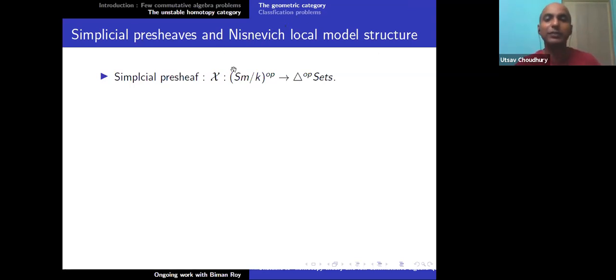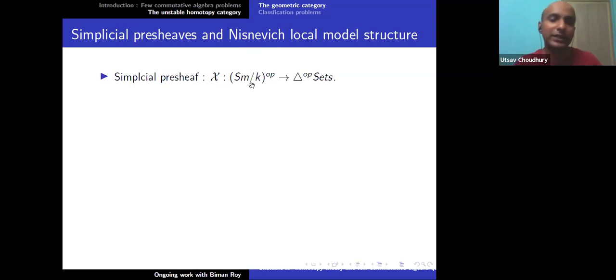A simplicial presheaf is a presheaf that starts with a smooth scheme and gives you a simplicial set. So, corresponding to a smooth scheme, you get a topological space, but not only the space, you know the algebraic topology structure of the space, in the sense of the combinatorial way of attaching lines to points, triangles to lines, and all this stuff.